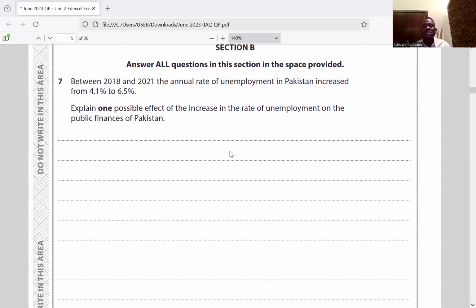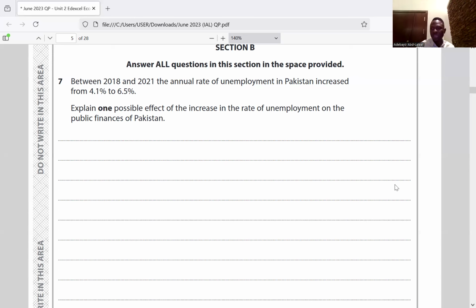Explain one possible effect of the increase in the rate of unemployment on the public finance of Pakistan. So first, what is the rate of unemployment? The rate of unemployment is the percentage of the workforce that is unemployed, actively seeking employment and willing to work. Public finance simply means the amount of tax and public expenditure. So public finance refers to the tax revenue and public expenditure.